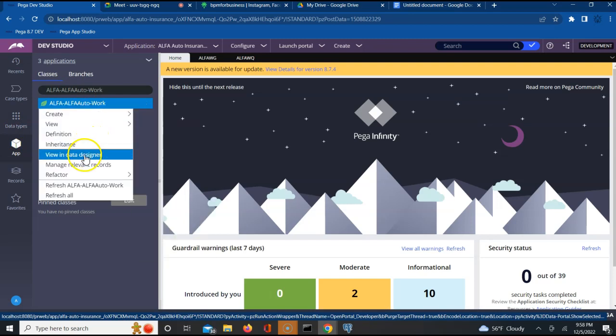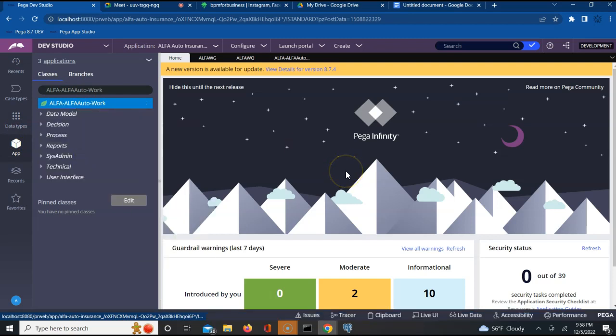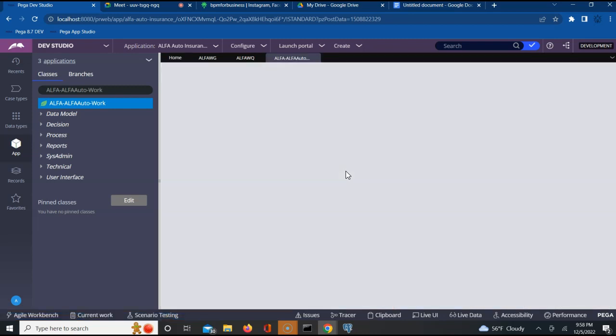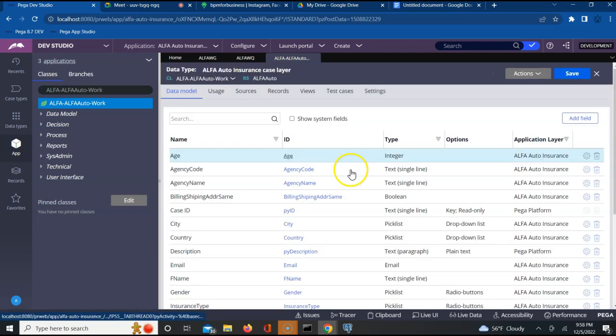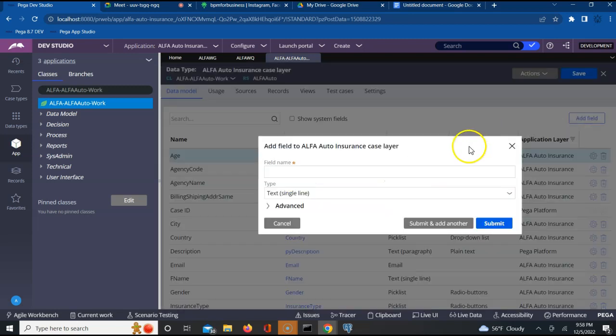Let me open the data designer for this particular work class and capture these attributes. To capture them, I need a data model, in the sense, I need the properties to capture them. Let me open the data designer and add these fields. Add a field for loss type, can be text. I want to also capture the vehicle type.